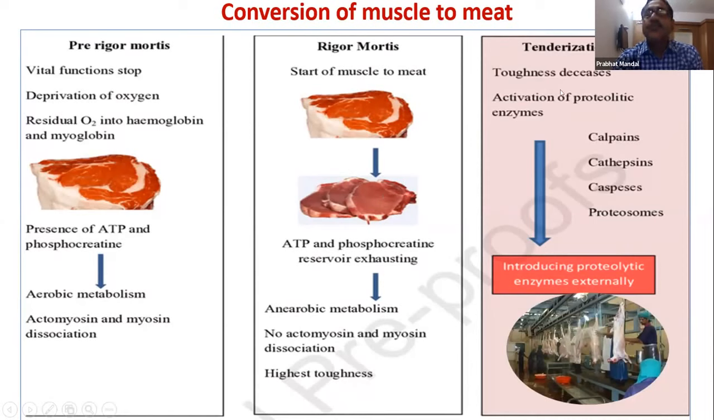Then that stiffness will slowly go, which we call resolution of rigor. Several factors come into play there. One major factor is the cathepsin enzymes, and then the calpains, or what we sometimes call calcium-activated sarcoplasmic factors. These changes lead to a lot of desirable effects. Either it becomes softer and more tender, or it produces many compounds which give it better flavor. So this process makes it soft, tender and flavorful. That's how it becomes meat.